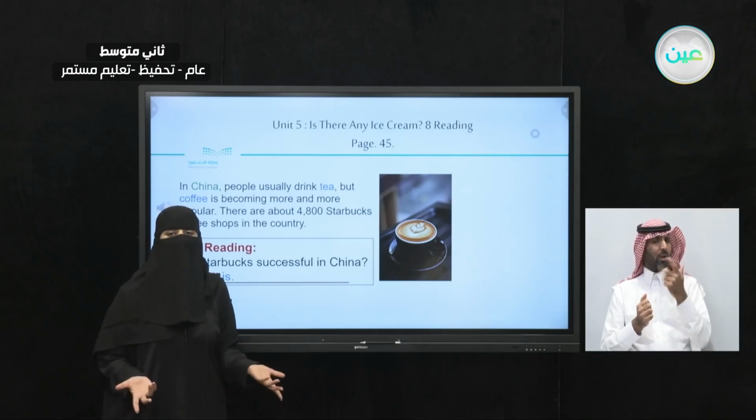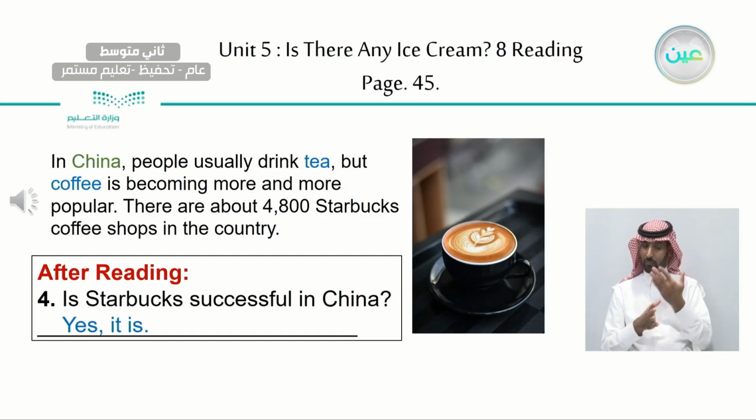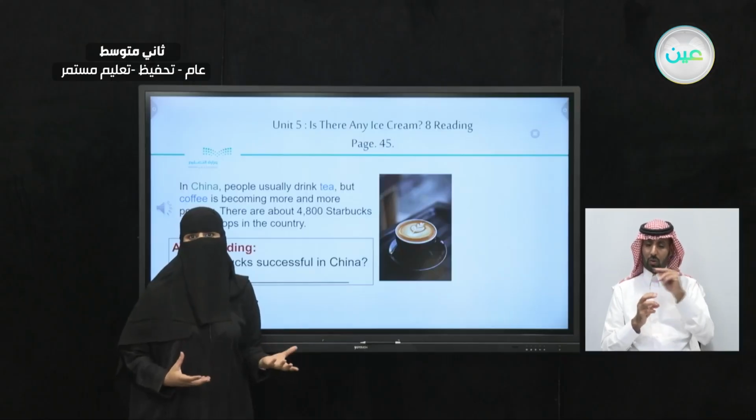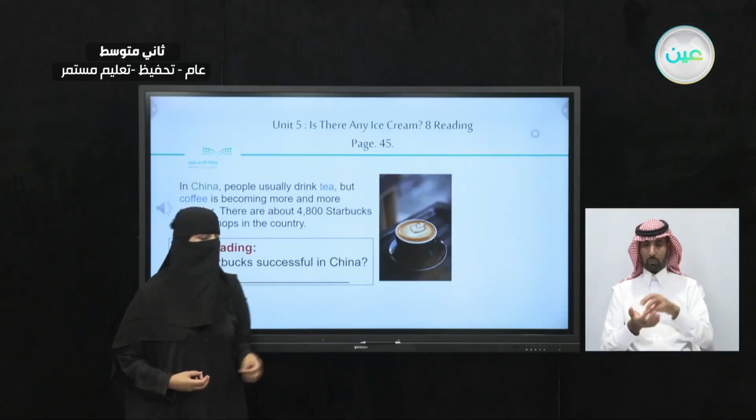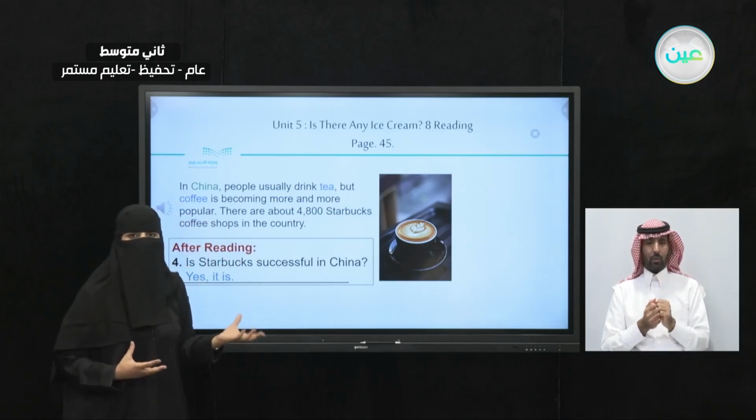How did you know? Why did you say it is successful? Because there are about 4,800 only in China. This is a really large number for a number of coffee shops in one country, don't you think? So, but there was something in here in China.